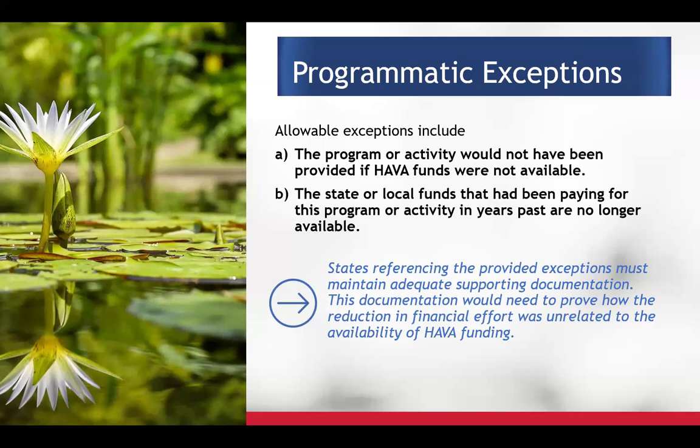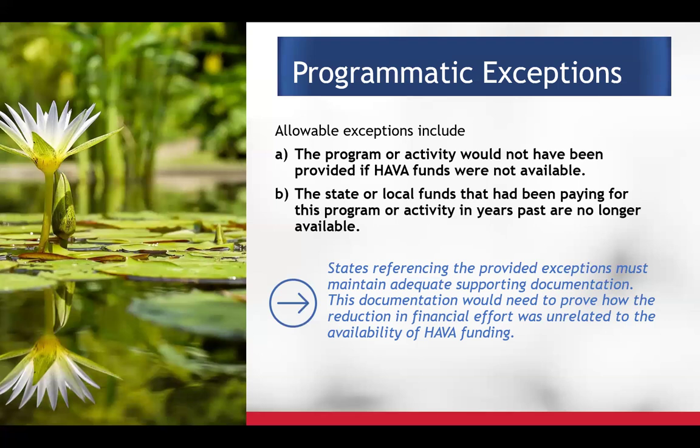Okay, at this point, we're going to look at some specific exceptions to this. Again, this is all related to HAVA formula grants. And as I mentioned, we wanted to consider that HAVA grants can be really long-term grants. Our programmatic exceptions, we have two. We also have two salary-related exceptions. Our first programmatic exception is the program or activity would not have been provided if HAVA funds were not available.